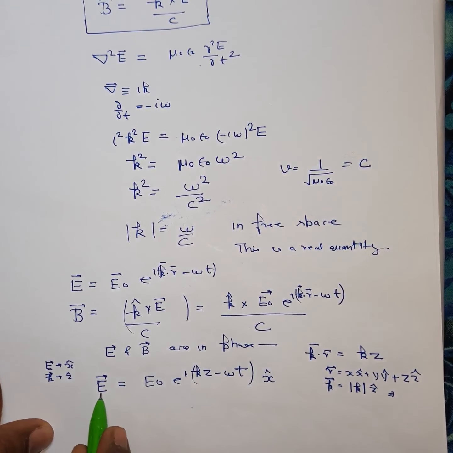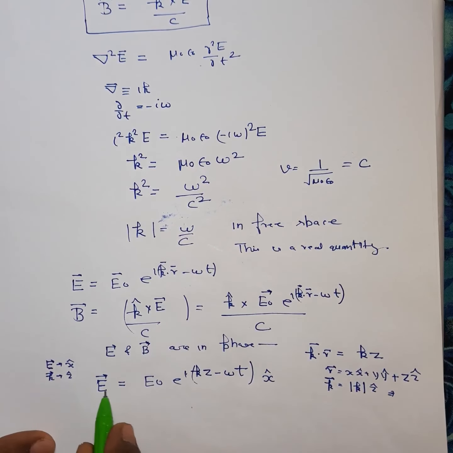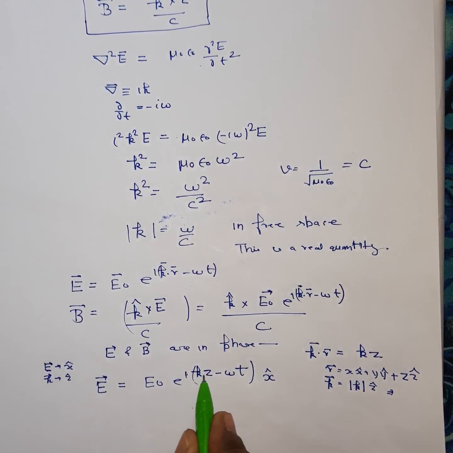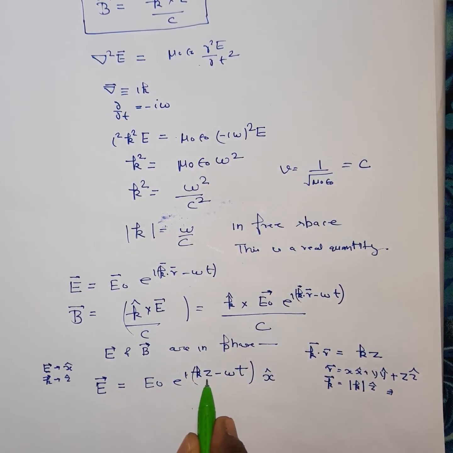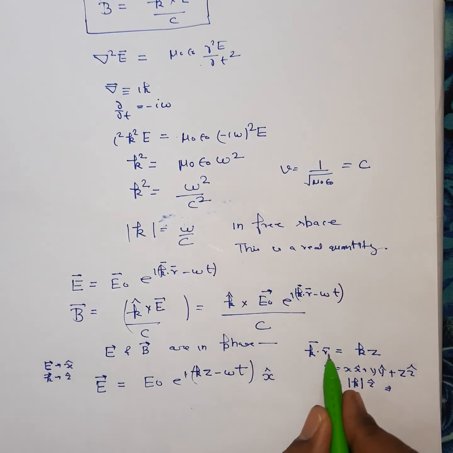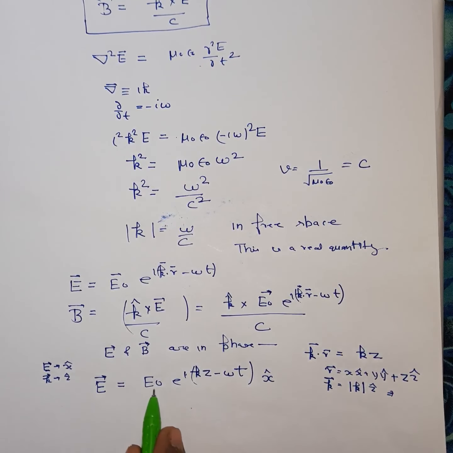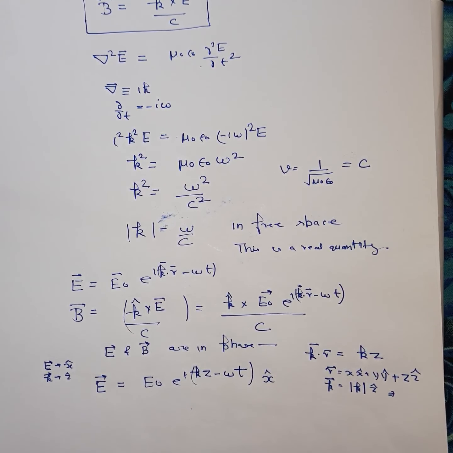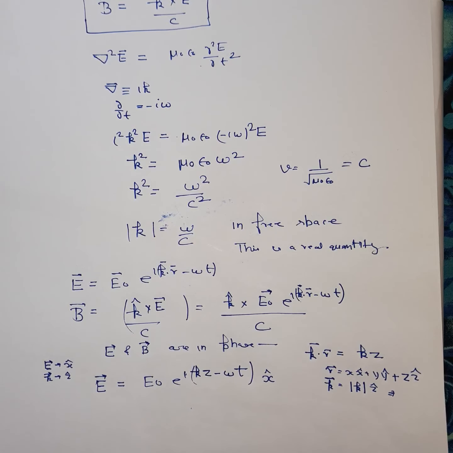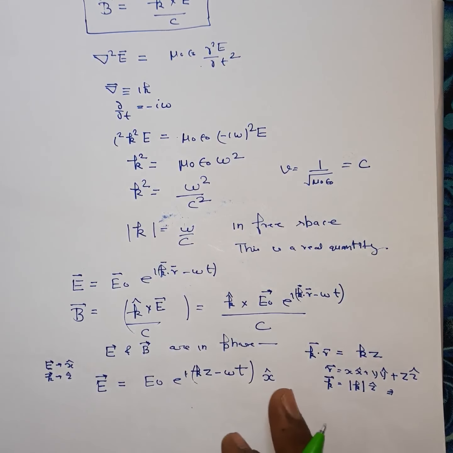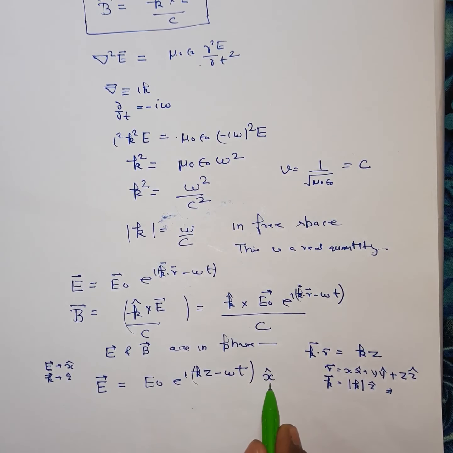So this is your electric field vector, and this equation tells you that k is the wave propagation vector, and since k dot r is equal to kz, you can say that your wave is propagating in z direction, and it is polarized along x axis. Its polarization is along x cap.